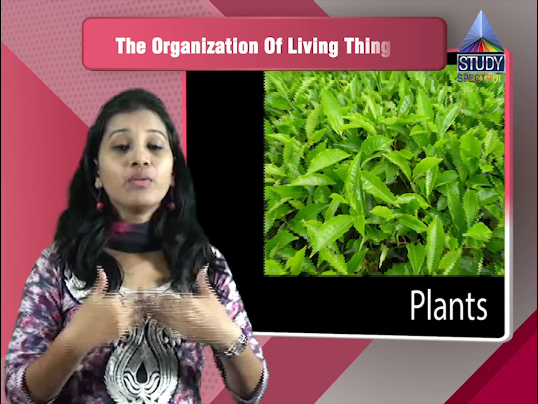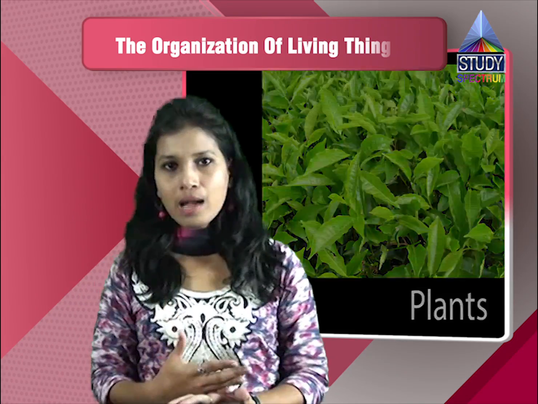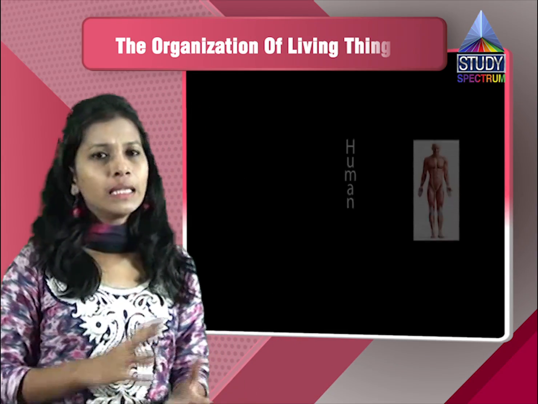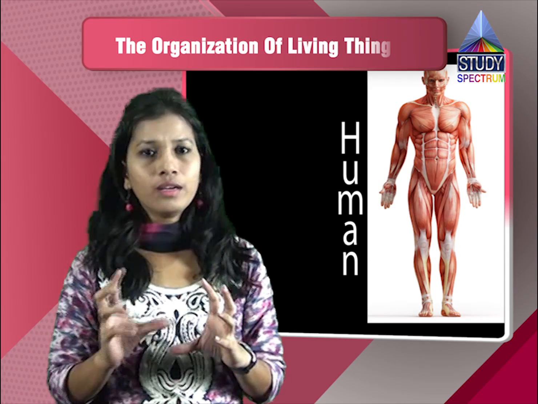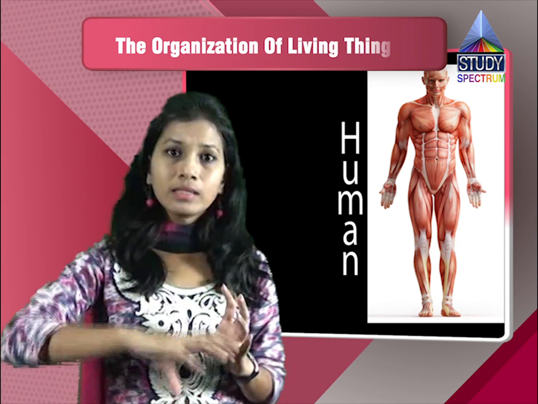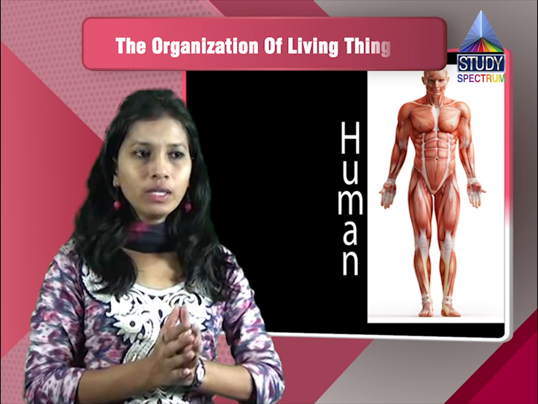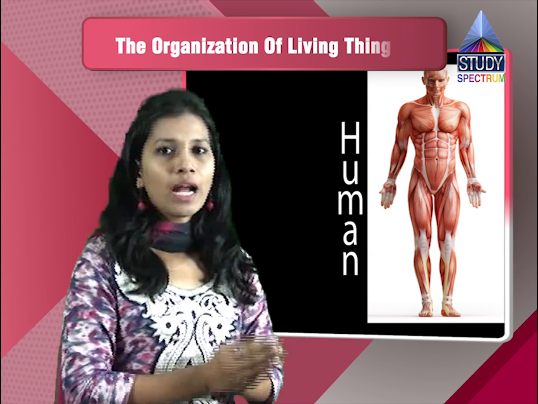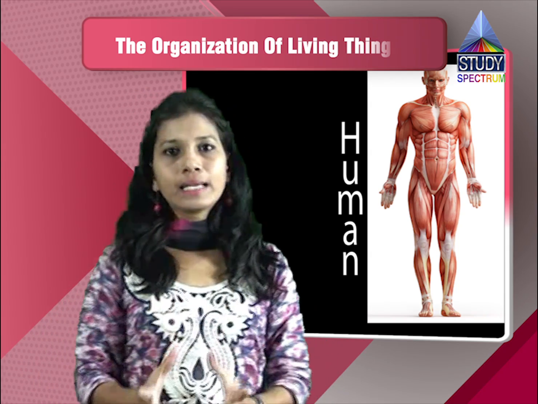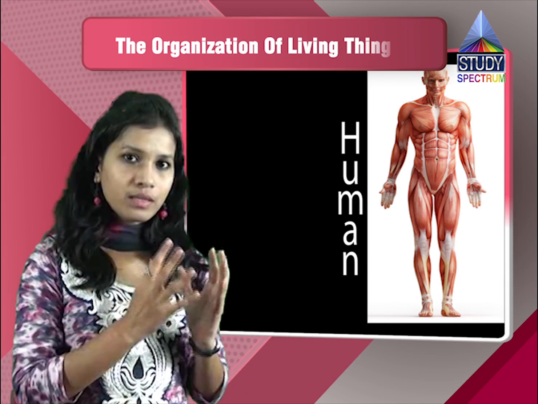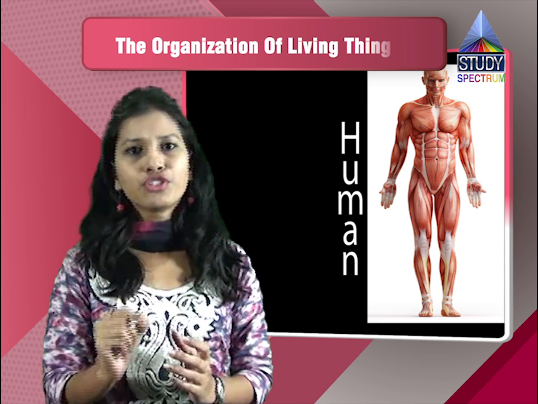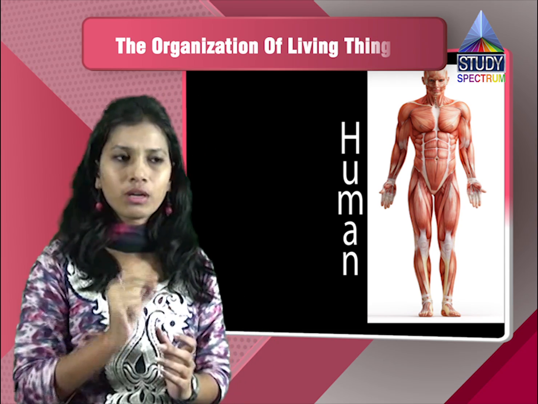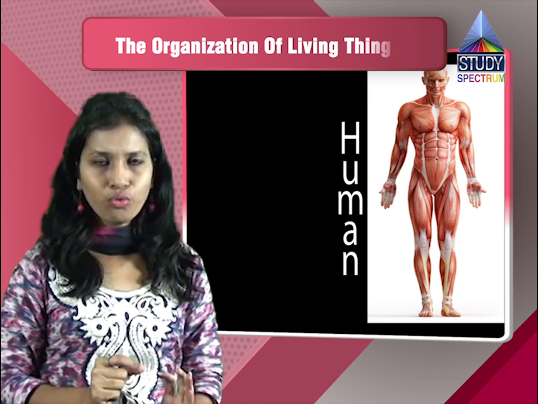That means they have a larger number of cells, like plants, animals, and humans. These organisms have different cells, and these cells together form an organ, and that organ will be performing that particular function. Take the example of the human body. There is a nervous system, which has nerve cells or nervous tissue. These nerve cells will be doing their own function only.